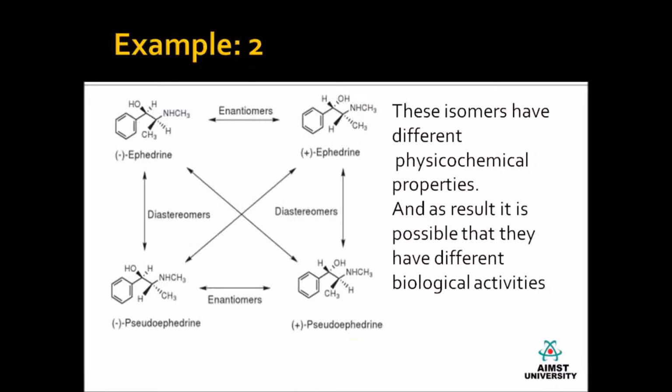In the second example, you can see a chemical compound is existing in 4 different forms. These 4 different forms have the same molecular formula, but they have different physicochemical properties. And as a result, it is possible that they have different biological activities. These 4 different isomers come under the example of stereoisomerism.